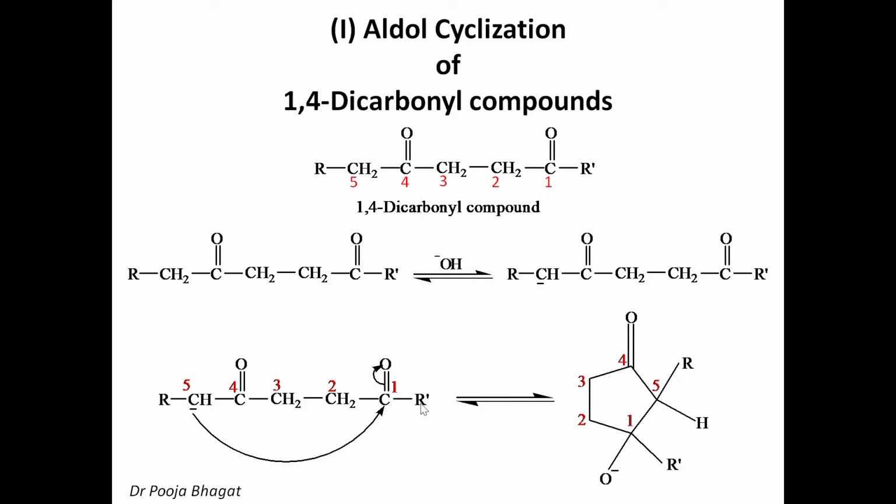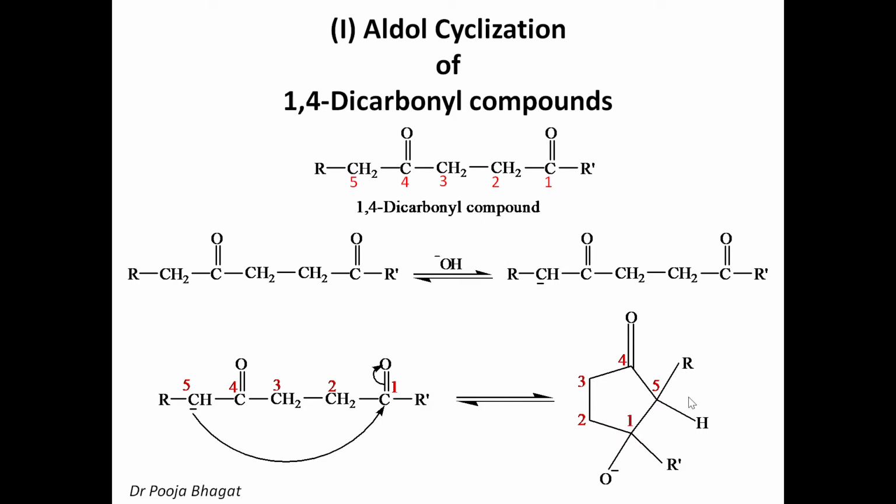O negative and R dash. So at first we have O negative and R dash. At fourth we have the carbonyl group. And at fifth we have H and R. So this is how the cyclic structure is formed.